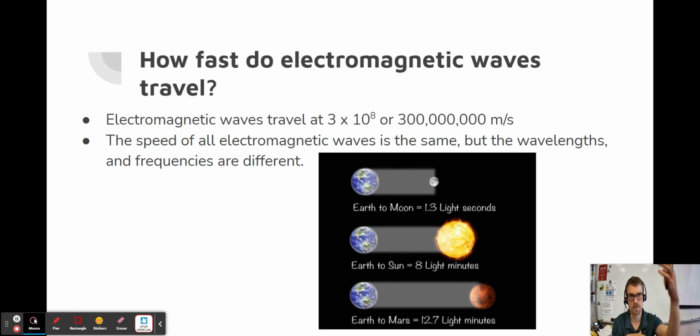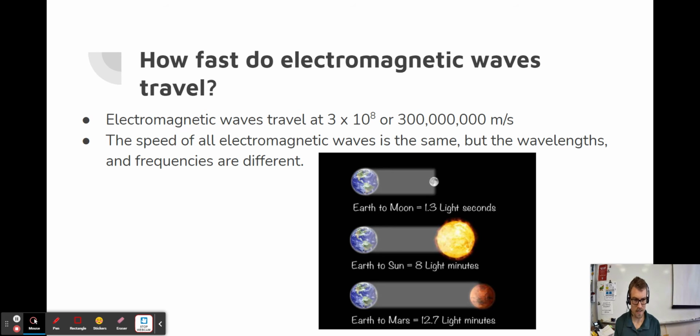When you flick on a light switch, right, you see the light immediately, or it feels like it's immediate, and that's because you're so close. But over very big distances, and remember, we just said that Earth to the sun is 93 million miles, it does take time for electromagnetic waves to travel. And so if you were to measure the electromagnetic waves traveling from the Earth to the moon, it would take 1.3 light seconds, or basically 1.3 seconds for that light to arrive from the moon. From the Earth to the sun, it takes 8 minutes for those electromagnetic waves to arrive, and light is an electromagnetic wave. Or from the Earth to Mars, it takes almost 13 minutes.